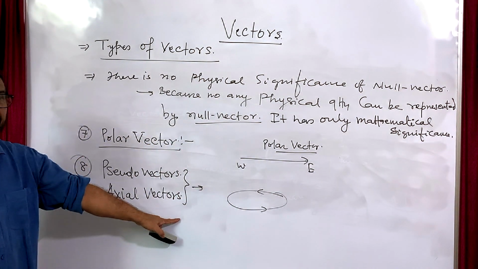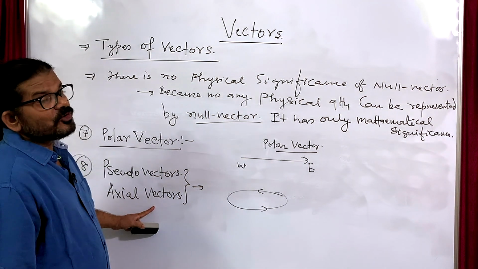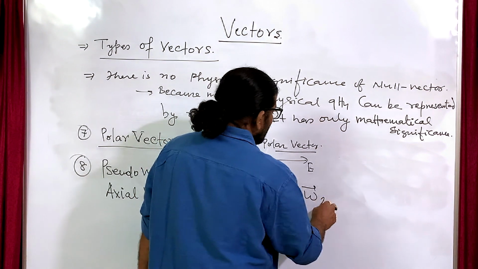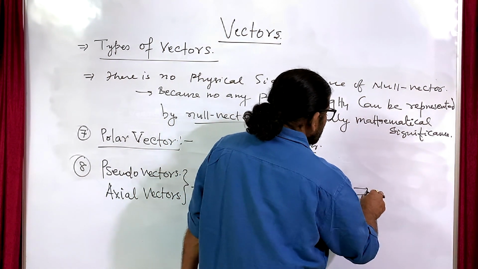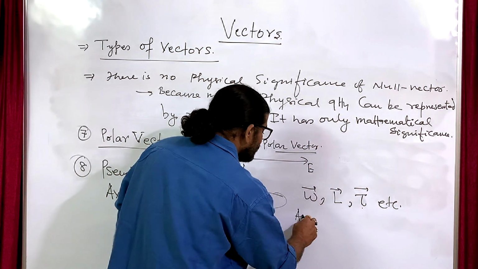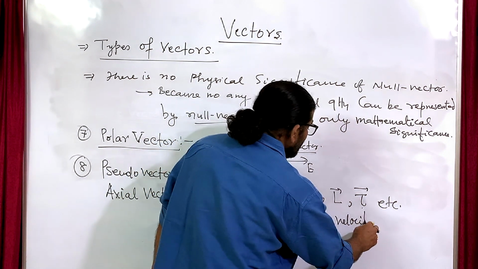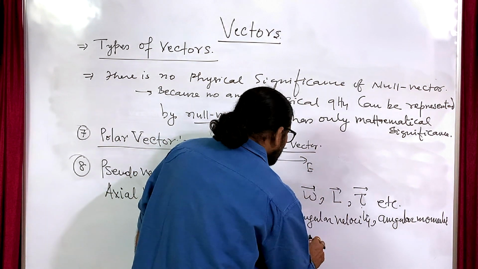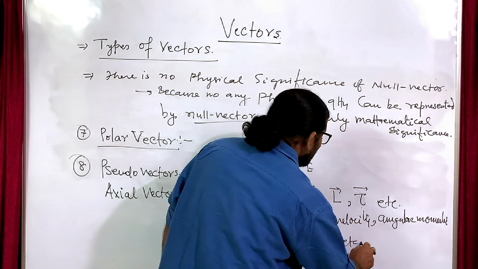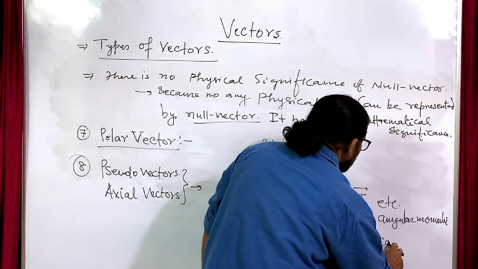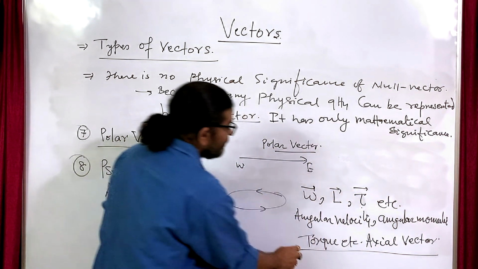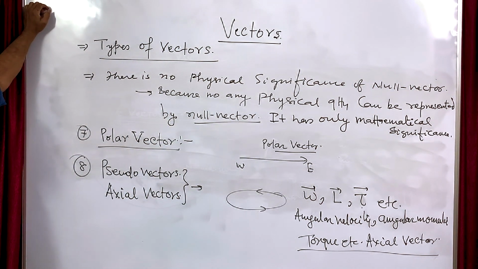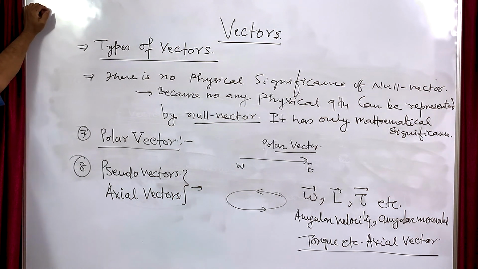If this kind of vector is there, those vectors are called pseudo vectors, or axial vectors. So omega, angular momentum, tau, that is, angular velocity, angular momentum, and torque, are axial vectors. Here, if the observer is rotated by 180 degrees and again observes the situation, the observation becomes different.